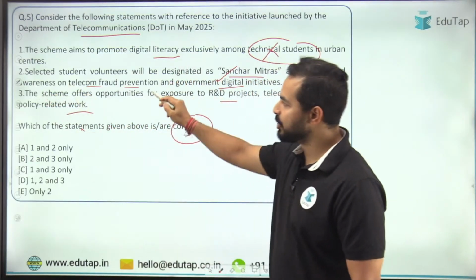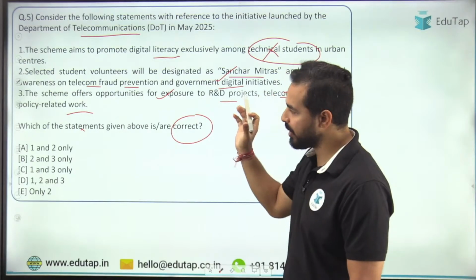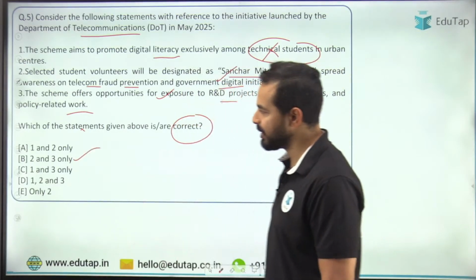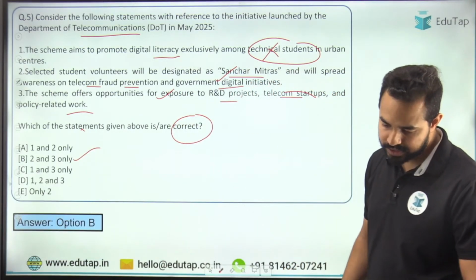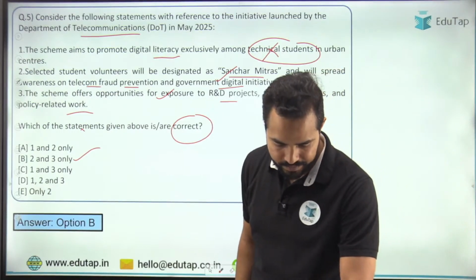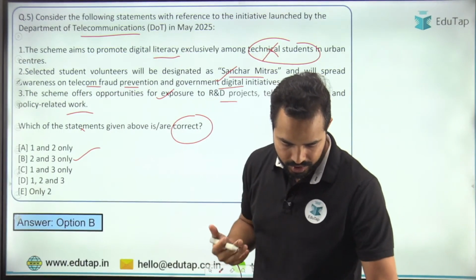This is also right. So statement 2 and 3 are correct. Statement 1 is wrong. Right answer will be option B. Option B is the right answer. So किस student ने इस question का सही answer दिया है? I can see. So Ishani, Deepak, it's your choice.